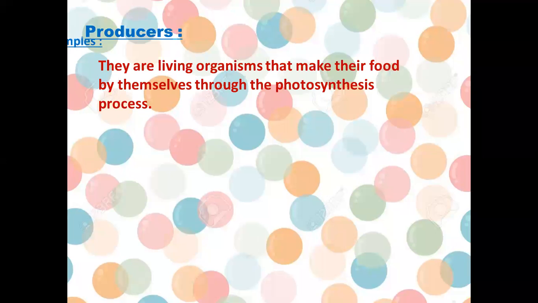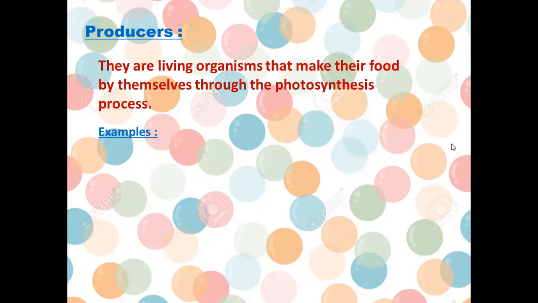So the only living organism that can make its food by itself is plants. So the producers are the living organisms that can produce or make their food by themselves through the photosynthesis process.